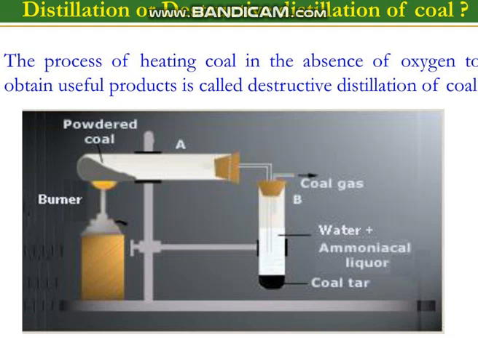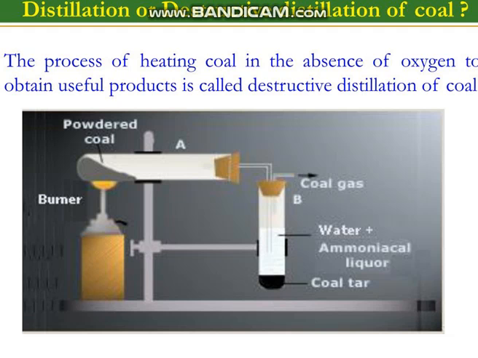So we can get the coal gas from this outlet of test tube B. And after removing coal tar and coal gas, whatever solid is left behind in test tube A, that is the third product, that is coke.